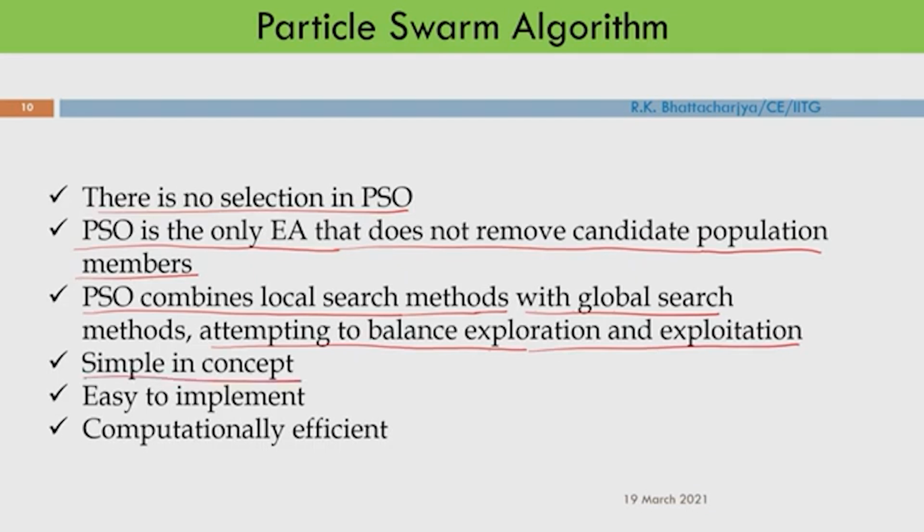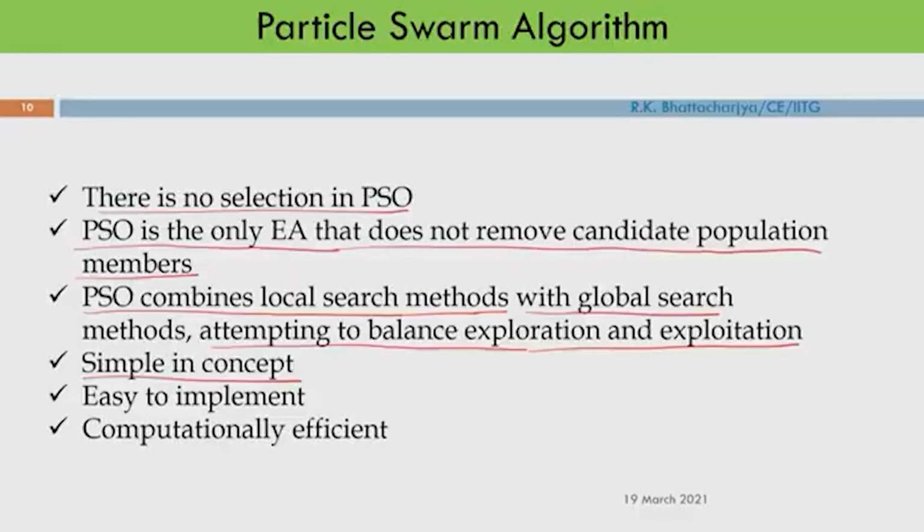We need only two equations, one to update the velocity and then one to update the position. It is a very simple algorithm. I can show you that this is a very powerful algorithm in finding the global optimal solution of a function, and it is easy to implement. The code is very simple and computationally efficient.